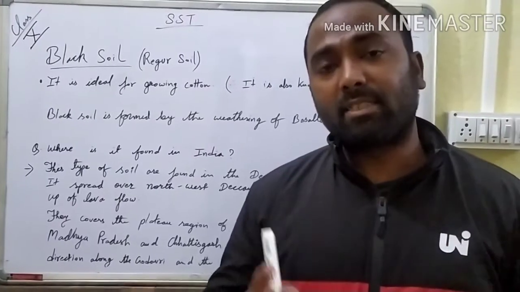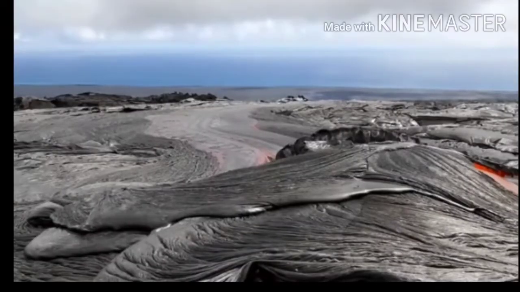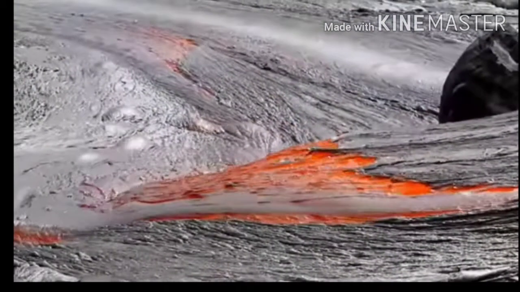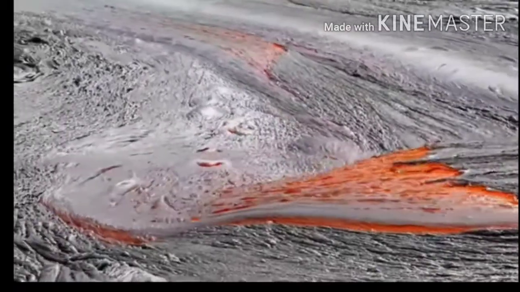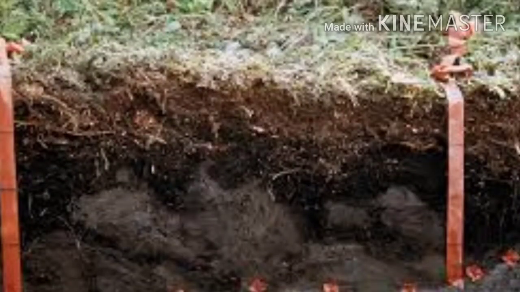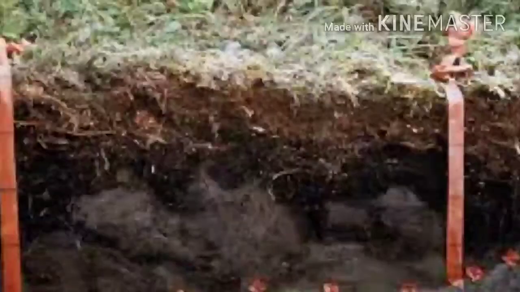The weathering process takes place on this rock, and it takes hundreds of years to form a few centimeters of soil on the surface of the earth.